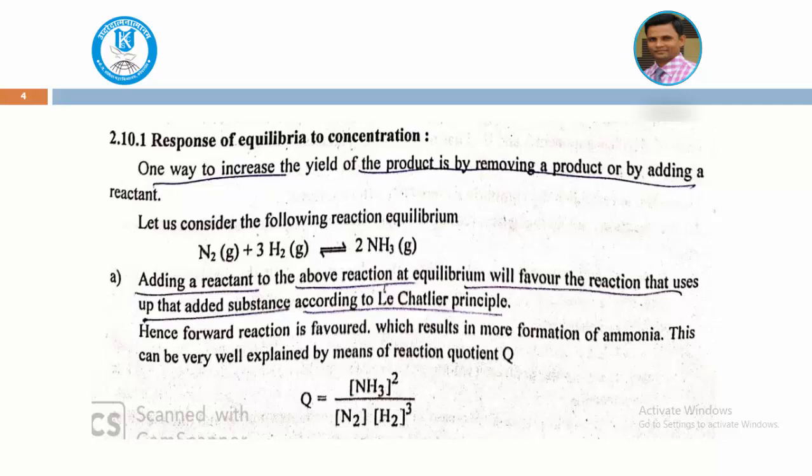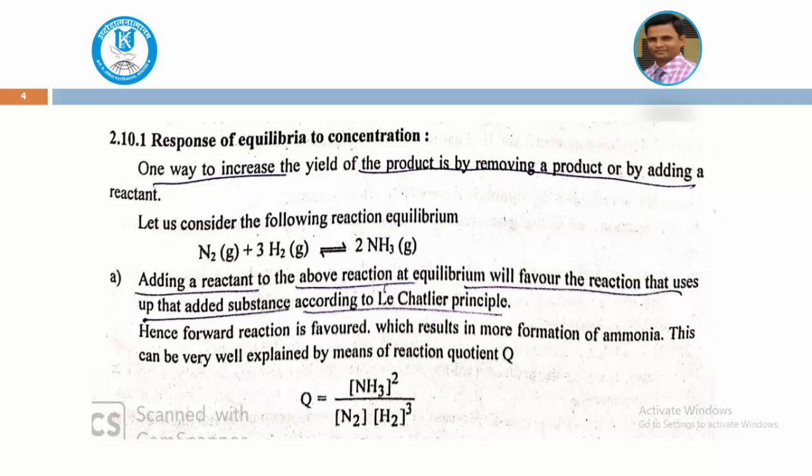Let us consider the following reaction at equilibrium, where nitrogen and hydrogen gas react to form ammonia, and a reactant is added to the reaction at equilibrium. Once equilibrium is reached, if you want to disturb it, and some reactants are added into the reaction, the equilibrium will favor the formation of the product, because according to Le Chatelier's principle, the forward reaction is favored by adding the reacting substance, that is, increasing its concentration. Here we can see the quotient.